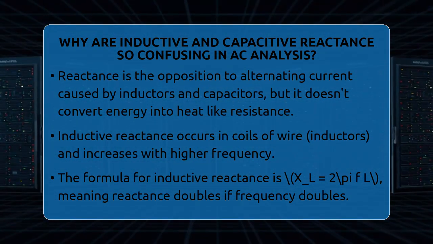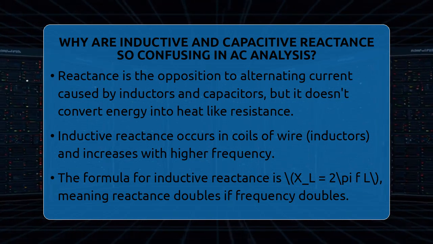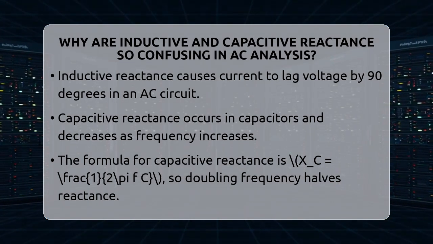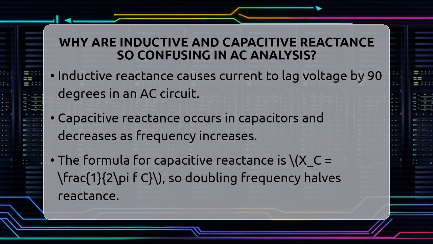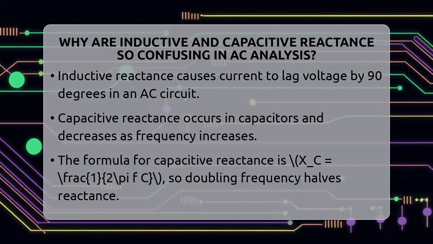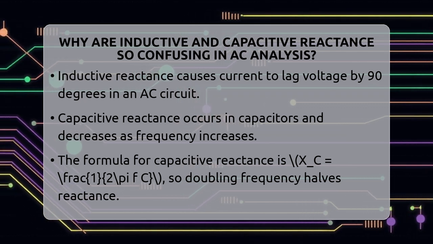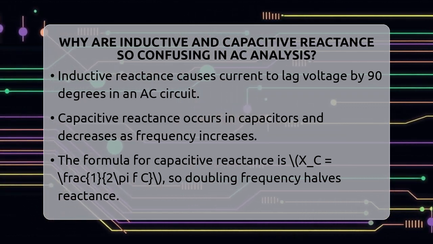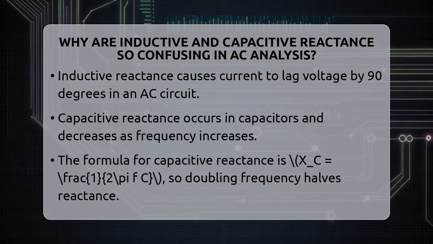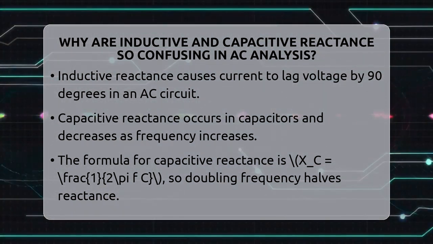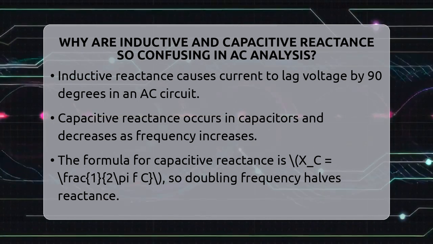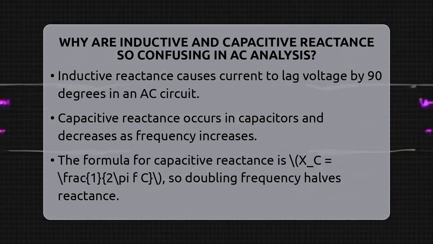Inductive reactance happens in inductors, which are coils of wire. When AC flows through an inductor, it creates a magnetic field that resists changes in current. The key point is that the higher the frequency of the AC, the stronger the opposition. The formula for inductive reactance is 2 times pi times the frequency times the inductance. This means if the frequency doubles, the reactance doubles too.